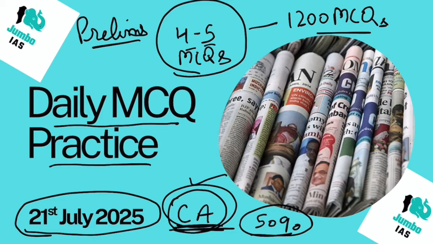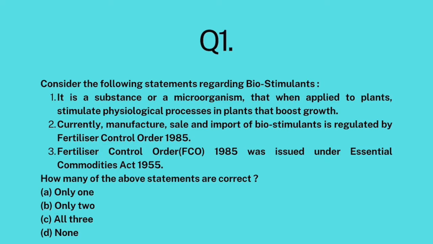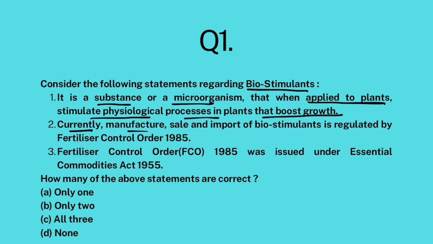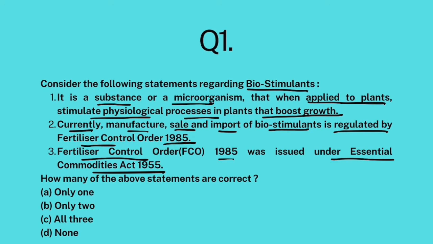Alright then, let's begin today's discussion, starting with question number 1. Consider the following statements regarding biostimulants. It is a substance or a microorganism that when applied to plants, stimulate physiological processes in plants that boost growth. Currently, manufacture, sale, import of biostimulants is regulated by Fertilizer Control Order 1985. Fertilizer Control Order 1985 was issued under Essential Commodities Act.